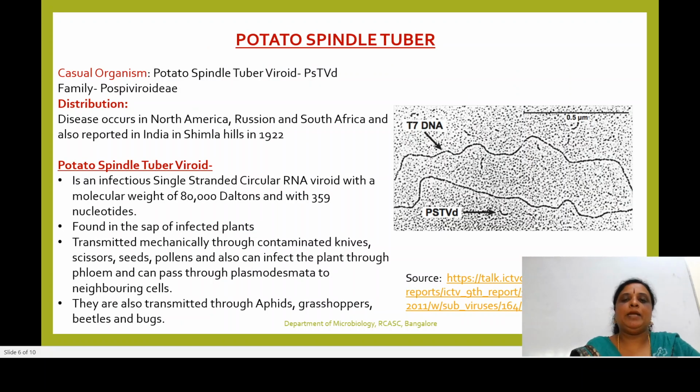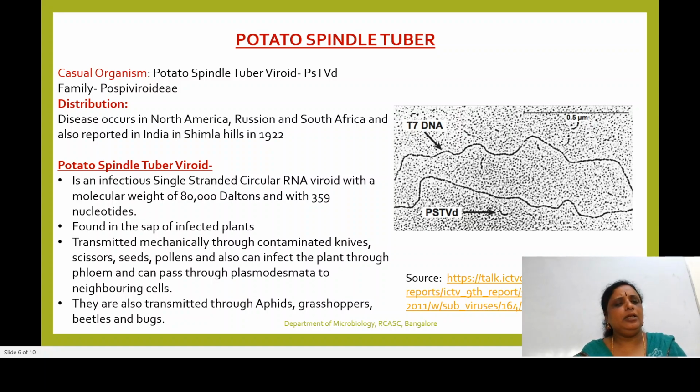Now coming back to our potato spindle tuber. This is a disease caused by potato spindle tuber viroid. As we all know, it belongs to the family Pospiviroidae. This particular disease is distributed in North America, Russia, South Africa, and was also reported in India, especially in the Simla Hills in 1922. That was the first time it was reported in India.